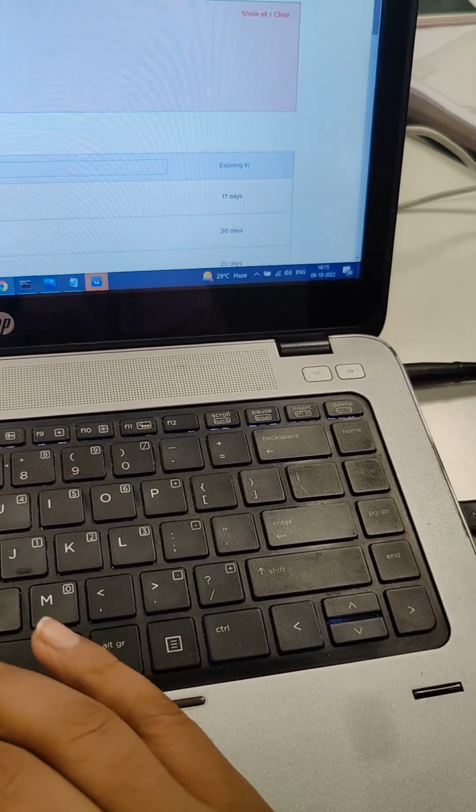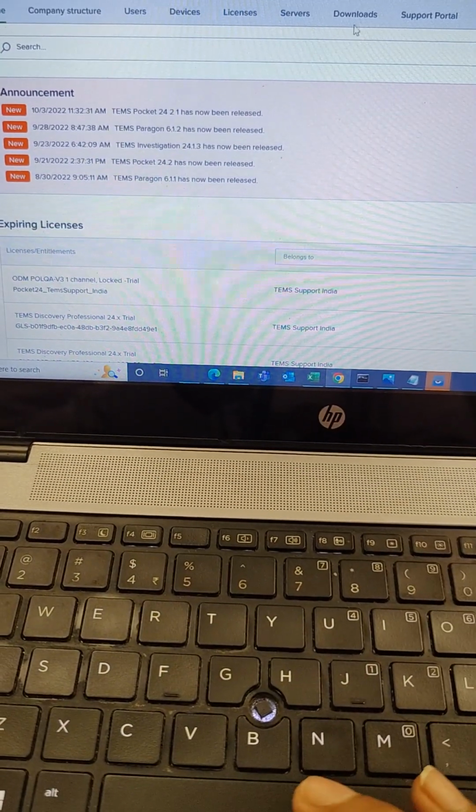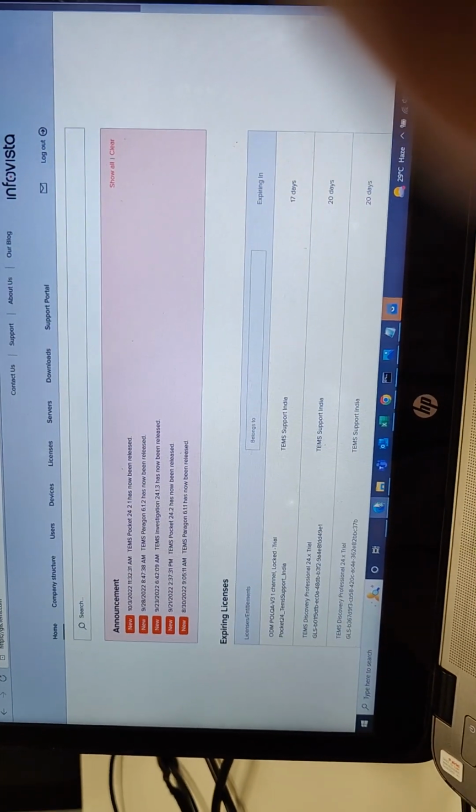We have to log in to the GLS account and then click on downloads. Wait for some time. Now you can select TEMS Pocket here in your downloads.